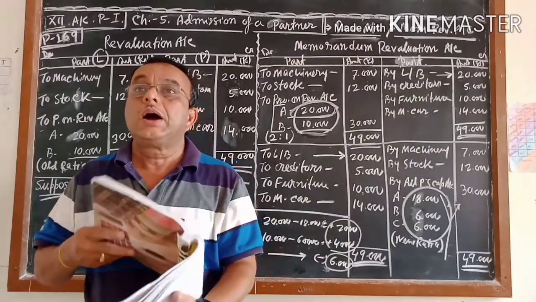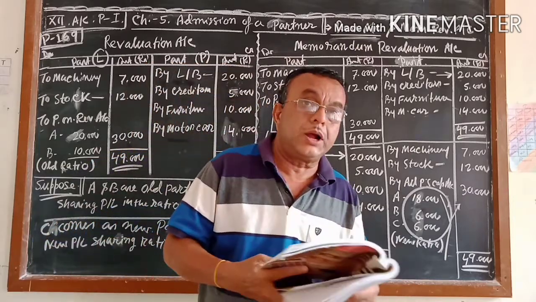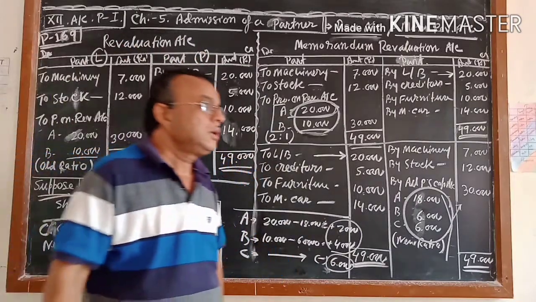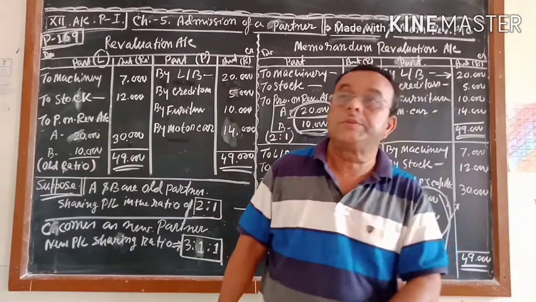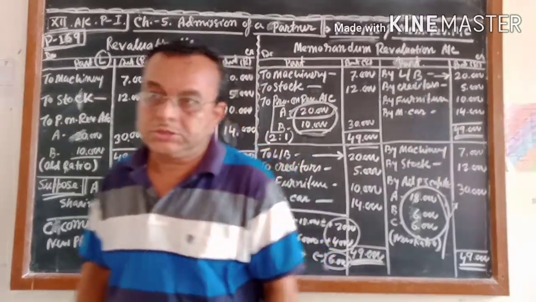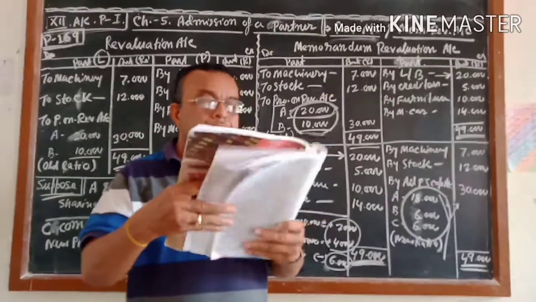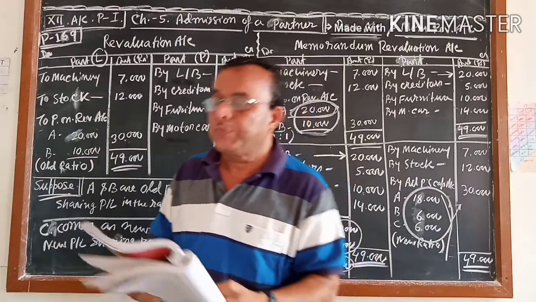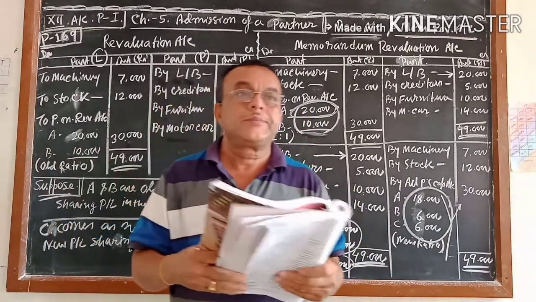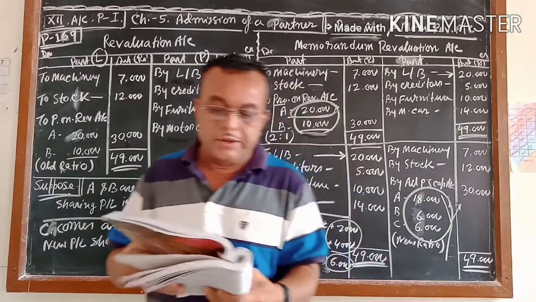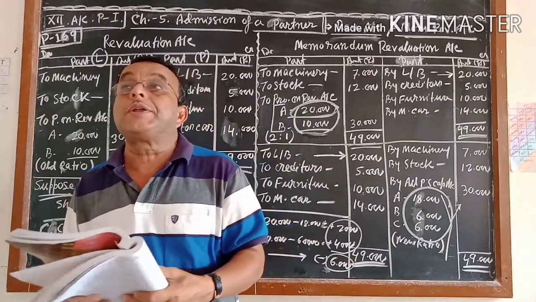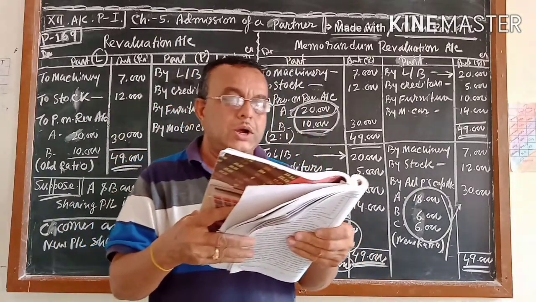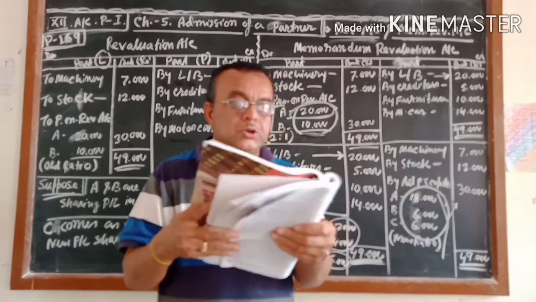The next point, which I already told you in the previous chapter, is the distribution of reserves and accumulated profit if it is given in your balance sheet. That is on page number 175, illustration number 20. I want to tell you what type of entry you will pass. Let me read the question. Once again, page 175, illustration number 20.